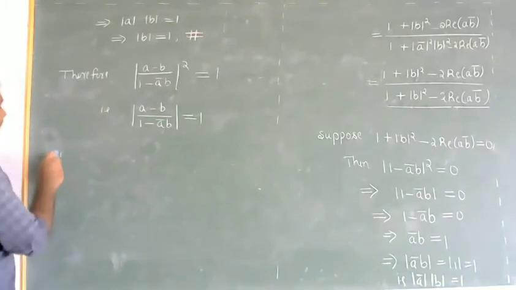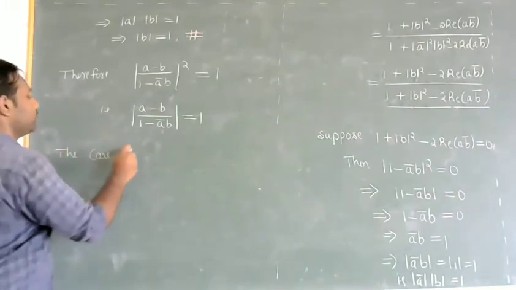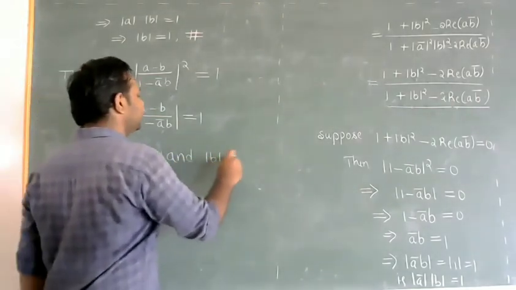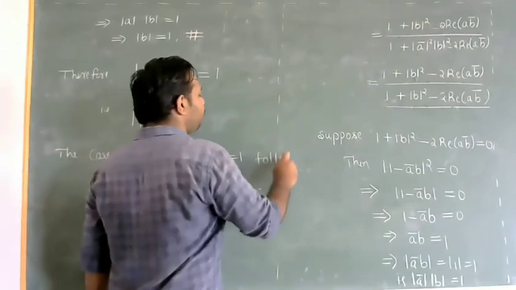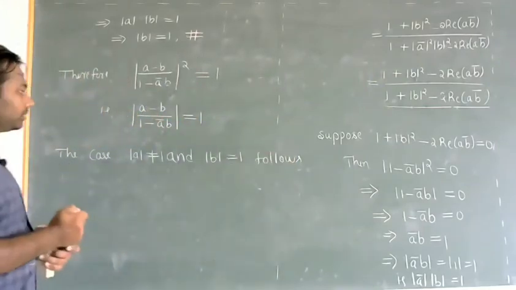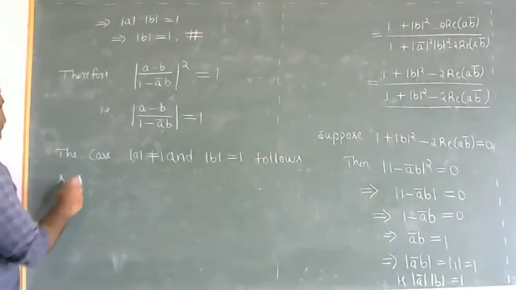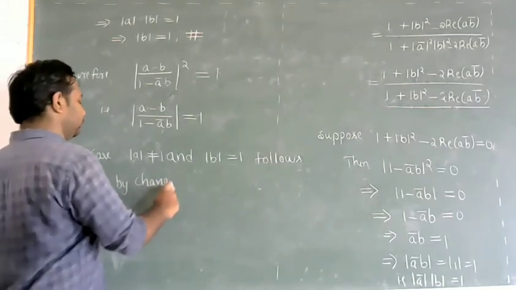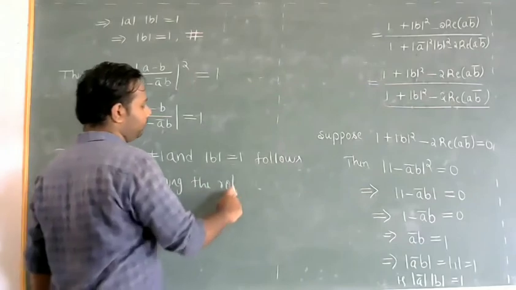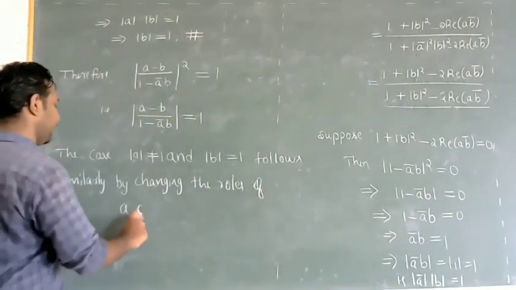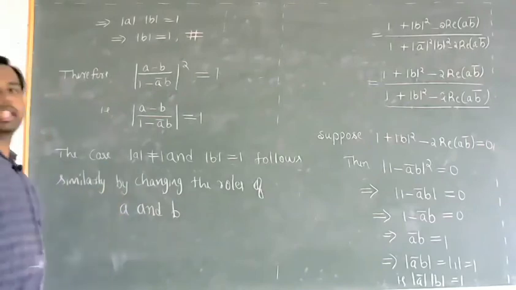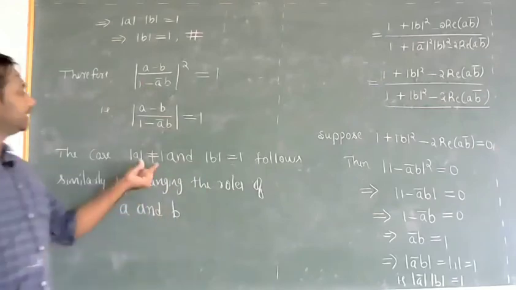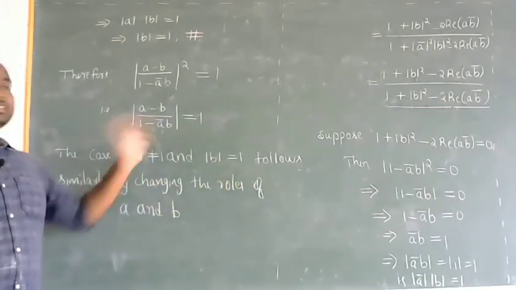The other case, where modulus of a is not equal to 1 and modulus of b is equal to 1, follows similarly by changing the roles of a and b. So we'll get the same result. Repeat the same arguments assuming this one. We'll get the same result.